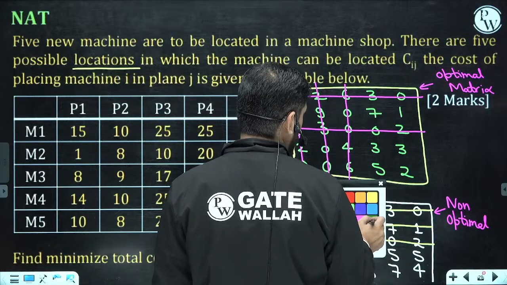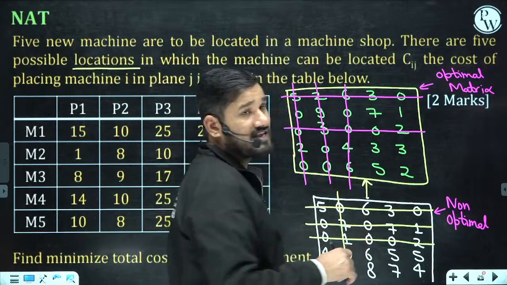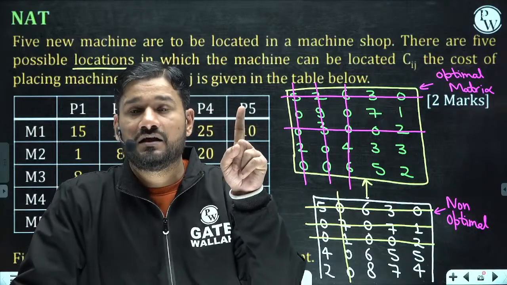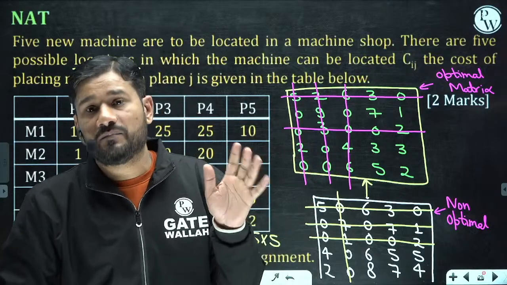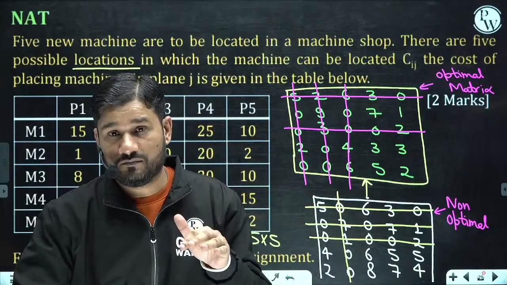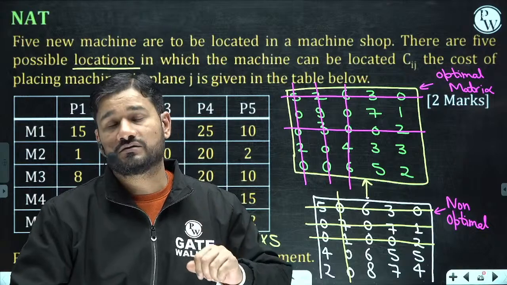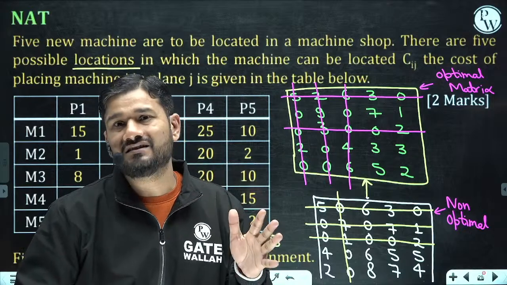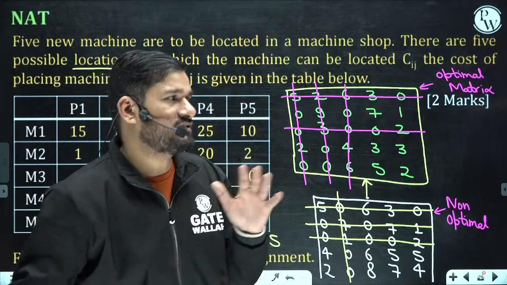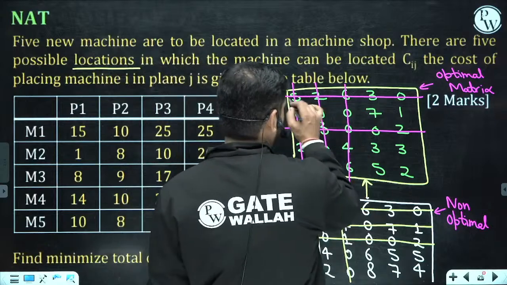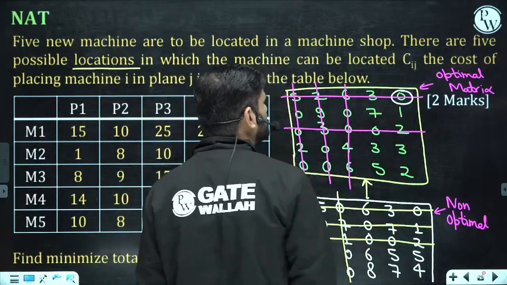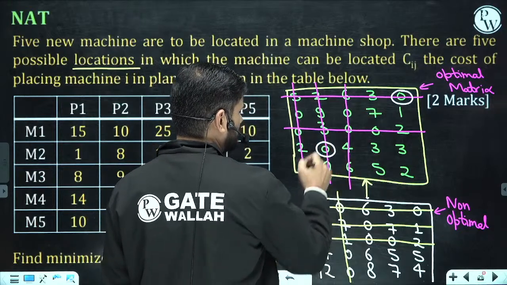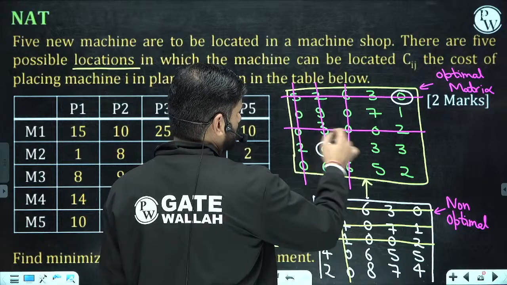So let us go to the assignment, and we have to do the assignment from all rows or columns which are having a single zero, because 0 is the indication of minimum cost or minimum price. So wherever you are getting a single 0, you can start the assignment from that place, because there is no confusion at all. In this row, this is a single 0. In this row also we are having a single 0. Now this is 2 zeros, 2 zeros, 2 zeros.